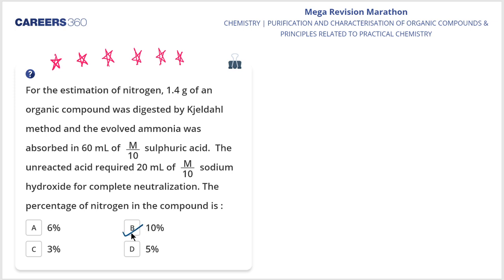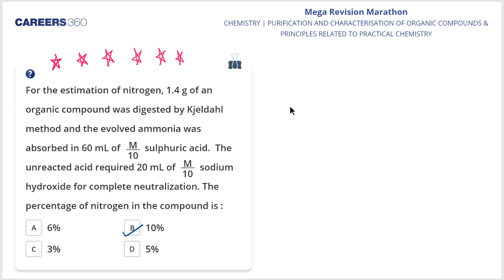It's a very important question, because such types of questions JEE does ask. So now, how to solve this question? Well, all of you might know about it, but it's my duty to explain it here. For the estimation of nitrogen, 1.4 grams of an organic compound was digested by Kjeldahl's method, and the evolved ammonia was absorbed in 60 ml of M/10 sulfuric acid. The unreacted acid required 20 ml of M/10 sodium hydroxide for complete neutralization. The percentage of nitrogen in the compound is what?